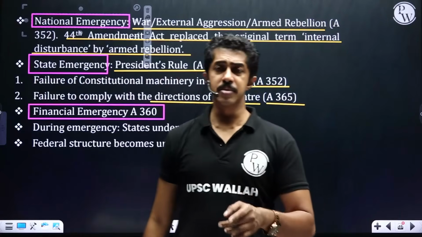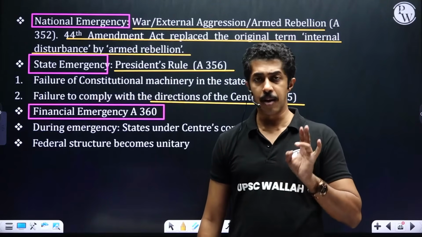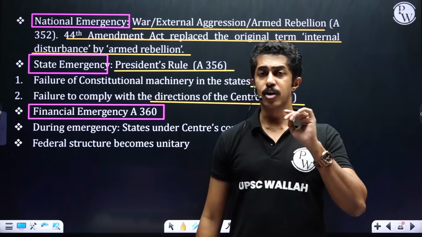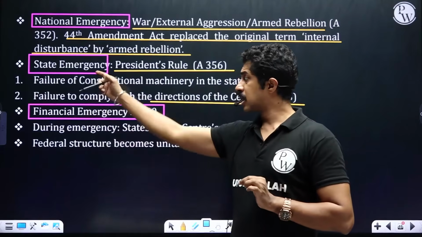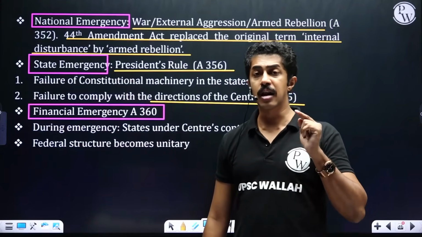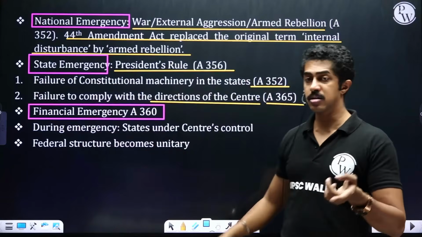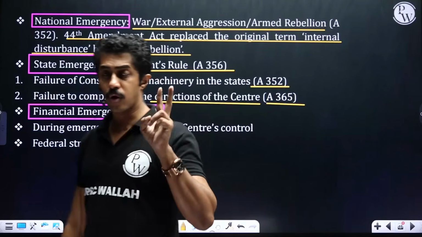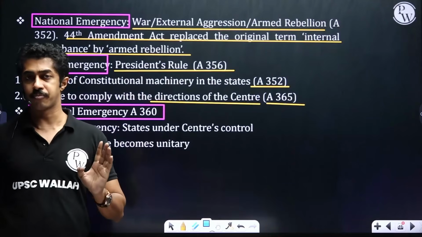So, national emergency under Article 352: war, external aggression, armed rebellion. Armed rebellion was added by the 44th Amendment Act, replacing the original words internal disturbance. State emergency under Article 356: failure of constitutional machinery, Article 352. Not following the guidelines or the directions of the Center, Article 365.